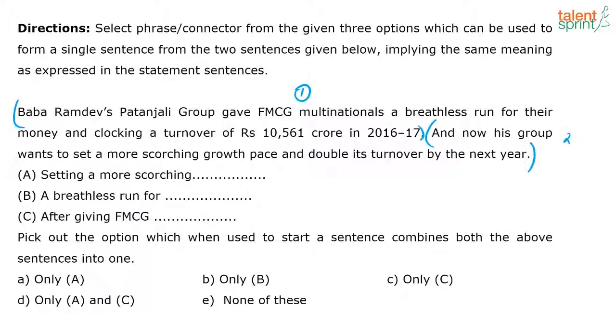Let's see if you're able to get this also correct. It's the same direction as the first question, no change. Only the options are different: B, C, D. So scorching. Usually you will associate scorching with the word heat, scorching heat, right? The sun was scorching, which means it was very intense, maximum.